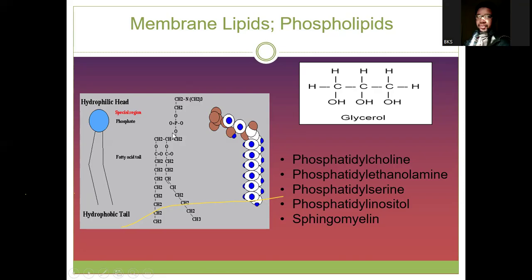Rather, instead of glycerol, it contains another backbone we call sphingosine backbone. In addition to that, that sphingosine backbone is attached to phosphate, and it does not attach to either ethanolamine, choline, serine, or inositol. Rather, it is attached to a sugar. Are we together? We have a typical example of a glycolipid, which we will talk about shortly.